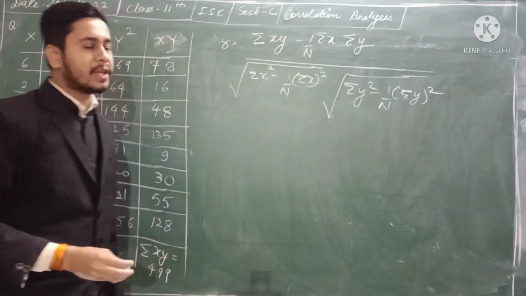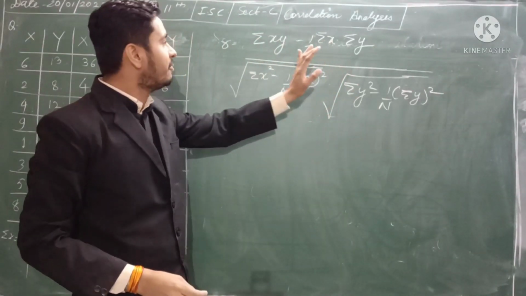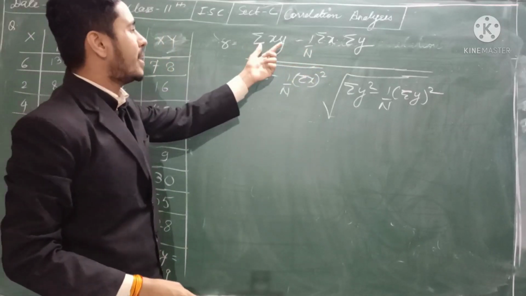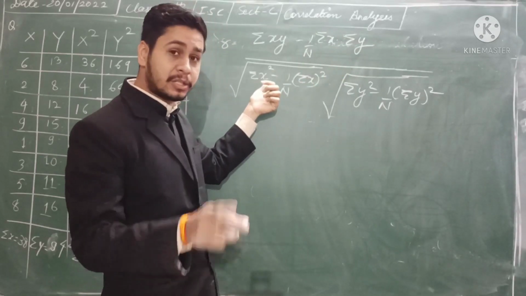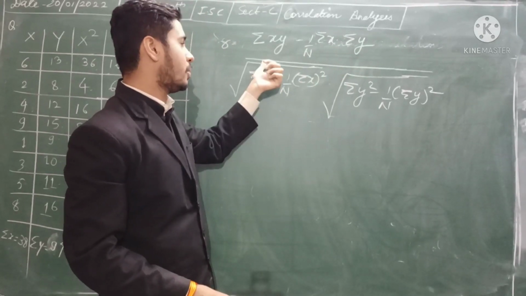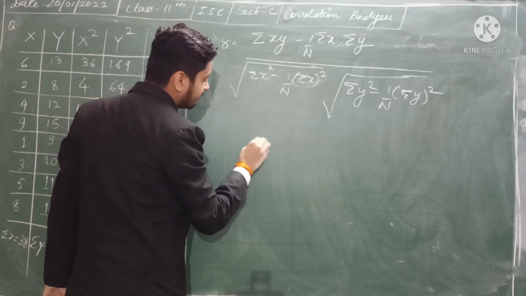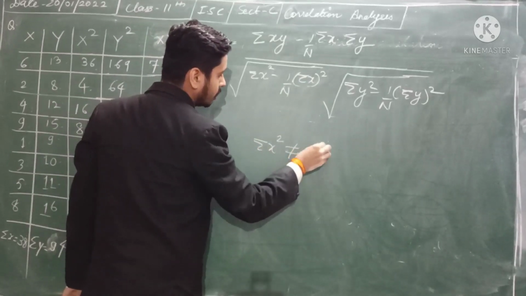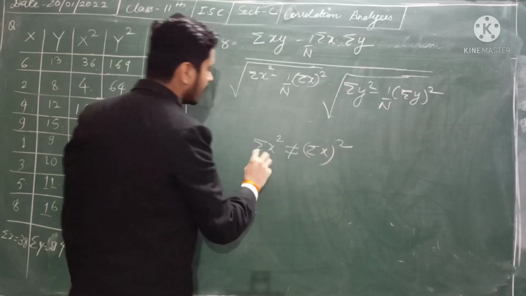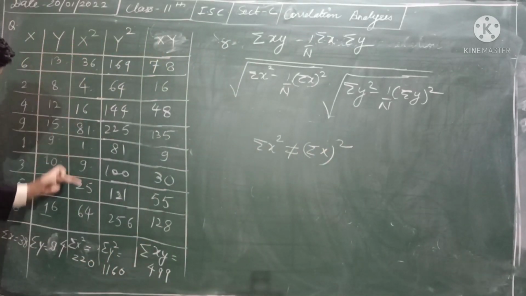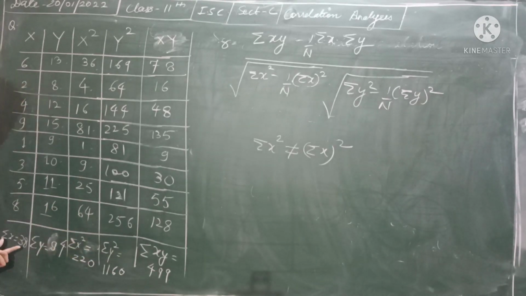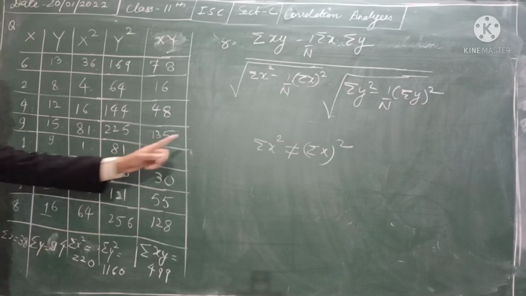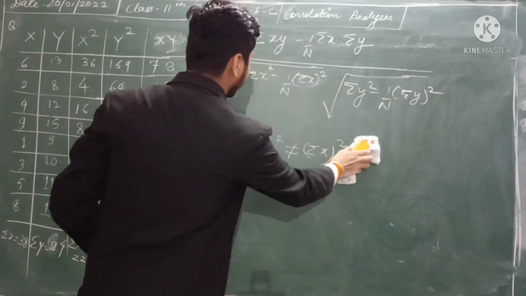This is the formula. Now in this formula you need to know summation of xy, summation of x, summation of y, summation of x square, and summation of y square. See, these two are very different. Summation of x square is not equal to summation of x the whole square. Understand the meaning? I made a column of x square and then I summed it, and I got summation of x square. And summation of x is 38, so its square is different. So please don't confuse between the two.